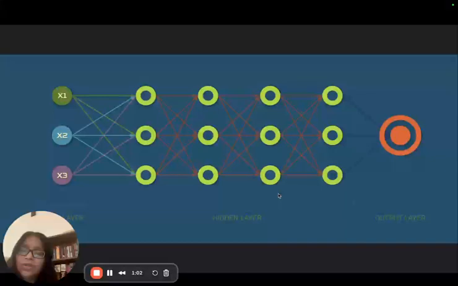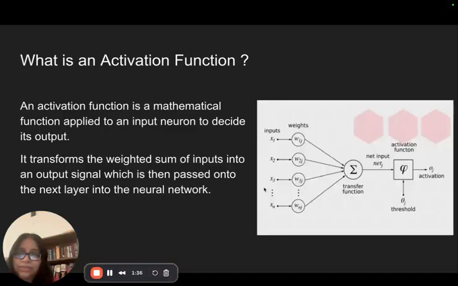Our aim is to make a computer model which can mimic the human brain, right? So, say for example, I have a set of a cat, a dog, and probably a rat. I want my model to classify them correctly and predict which one is the cat, which is a rat, and which is a dog. So for that, I need to train the data. The activation function is very helpful in the hidden layer for the training of the data.